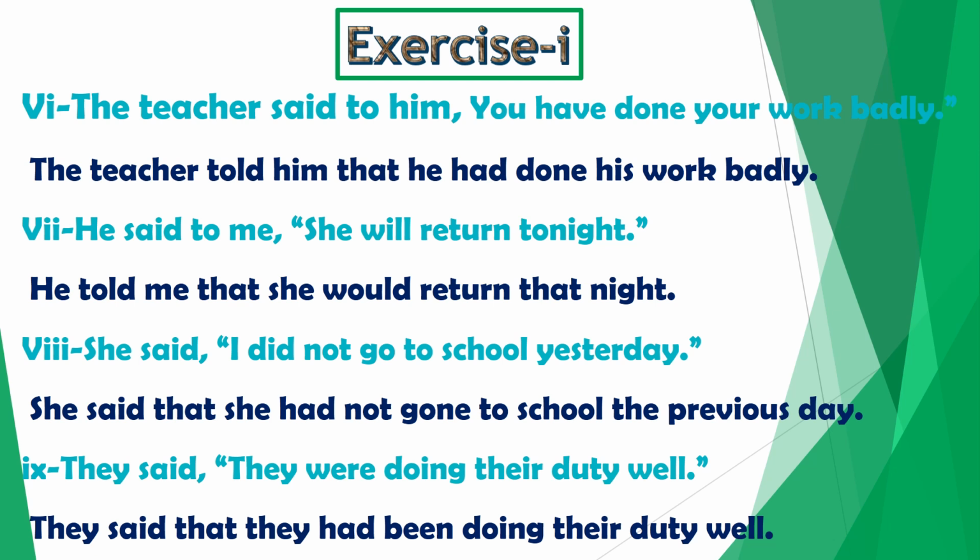Sentence number 9. They said, they were doing their duty well. No object is present after the reporting verb, so it will remain unchanged. We remove commas and put that as the conjunction. They said that. They, pronoun of third person, will remain unchanged. They said, tense is past, so we have to change the reported verb back into the past. When reporting verb is in past tense, was, were changes into had been. They said that they had been doing their duty well.